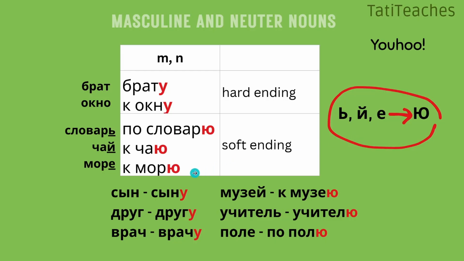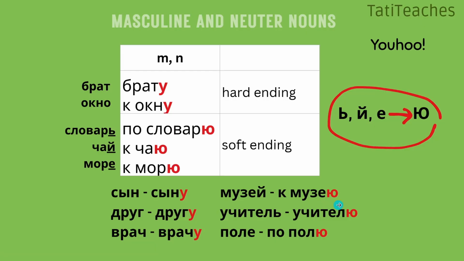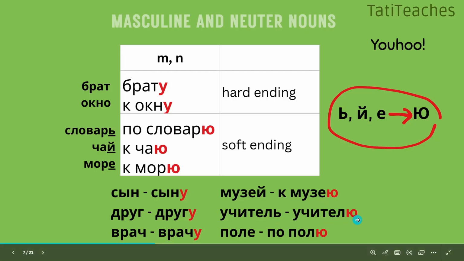And there are 6 more examples here just to practice, to get used to them. Сын сыну, друг другу, врач врачу. And the soft ending, музей к музею, учитель учителю, поле по полю. By the way, the suffix tel is very common for professions, so every time you have учитель, строитель, you would use this u in dative.